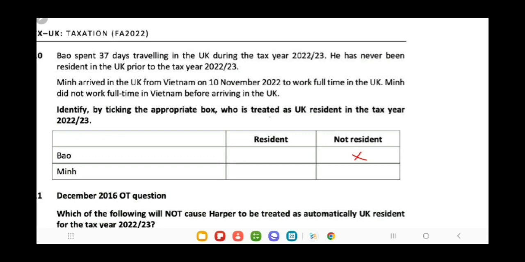While Min arrived and her stay from 10th November 22 to 5th April 23 is a period of almost 145 days. So her period is less than 183 days, but as she is working full time in the UK, that is why she will be considered as a resident person.